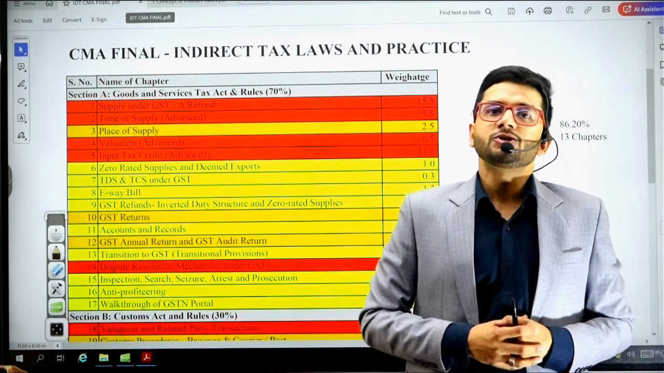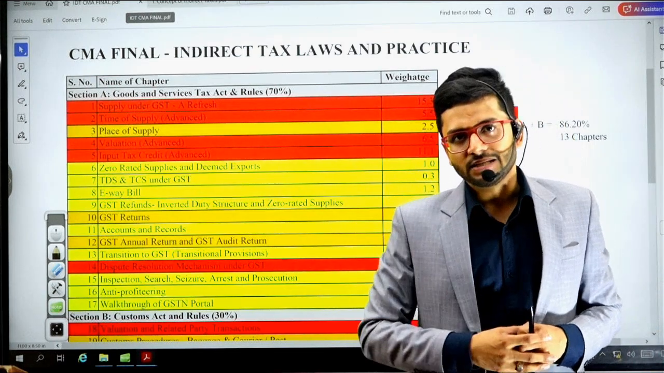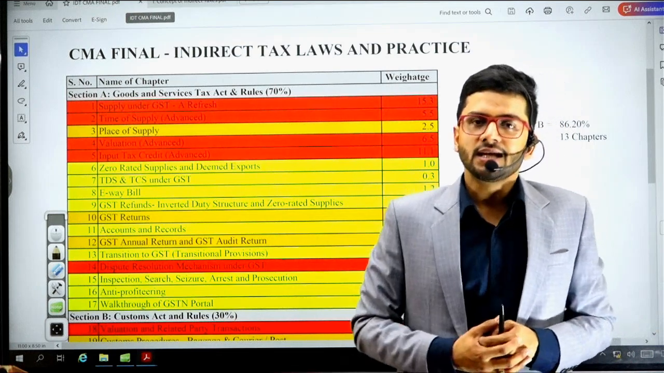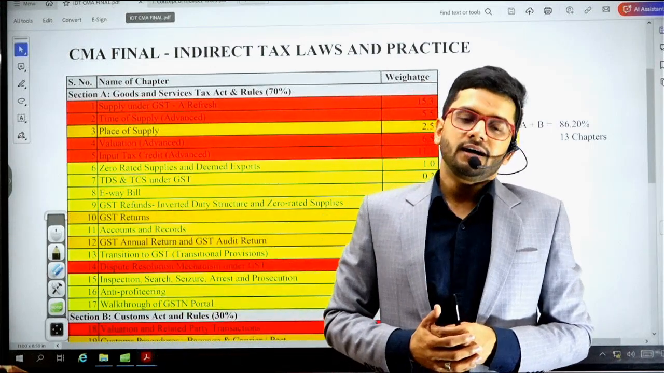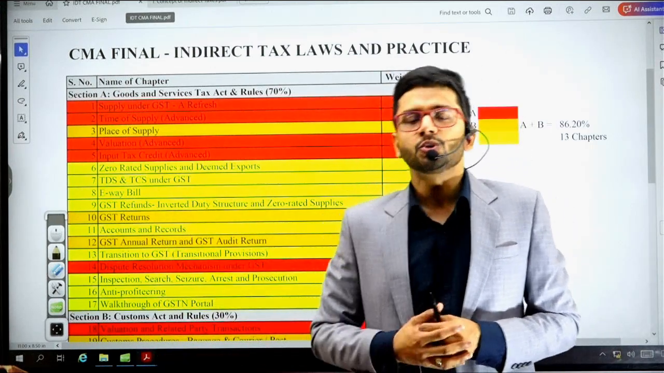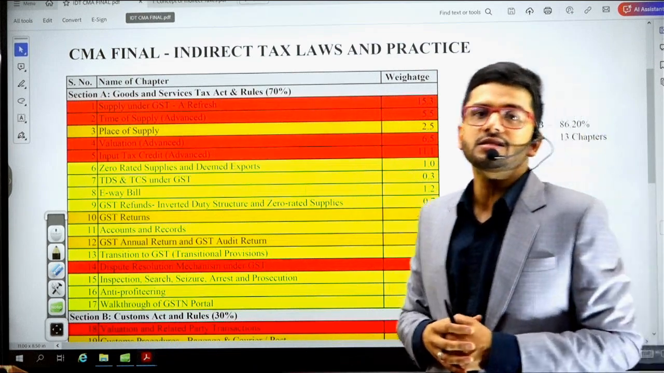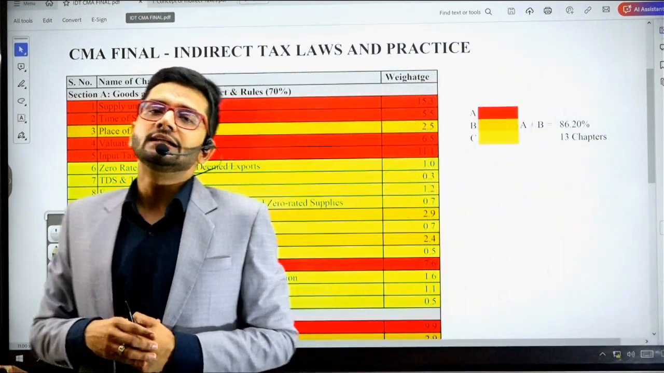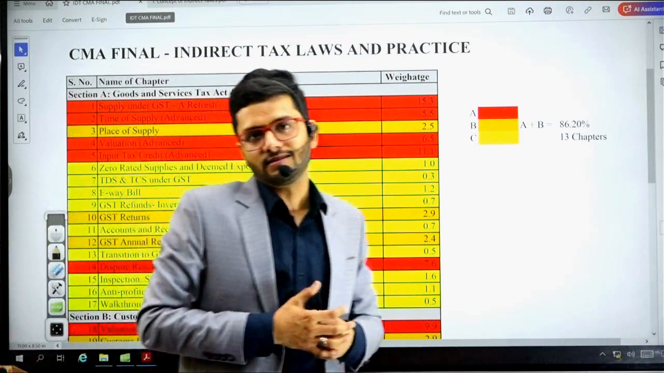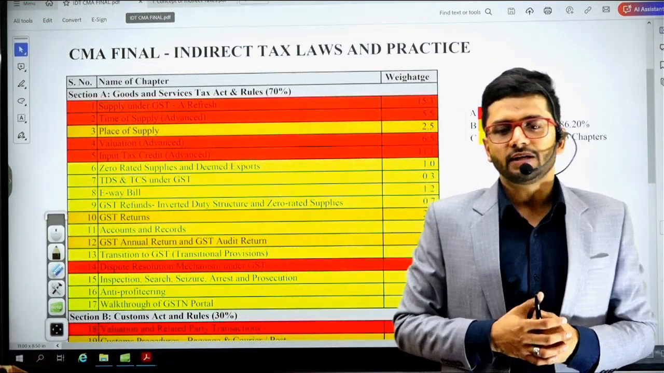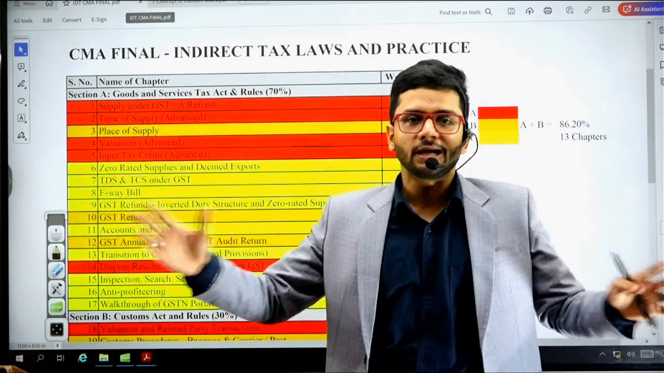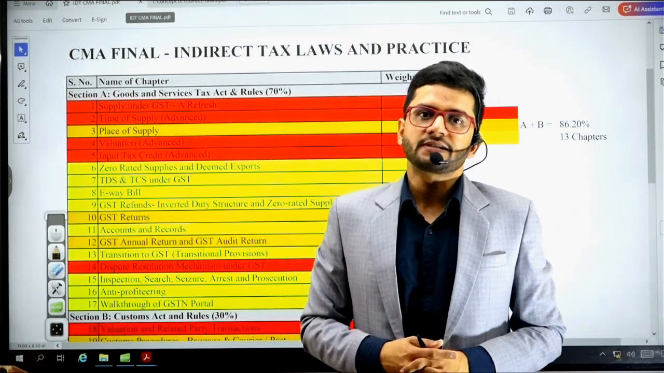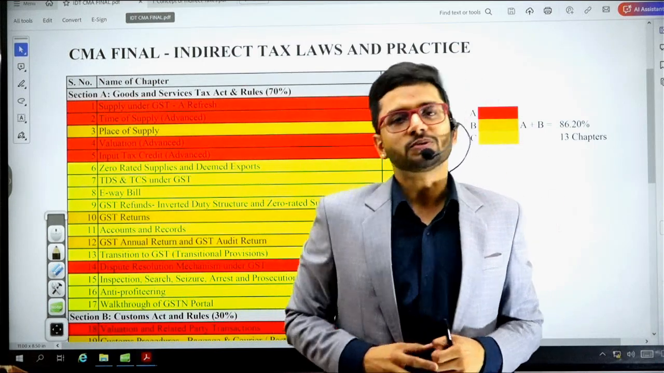So what are we going to cover in this entire syllabus? Guys, in the entire syllabus, we are going to cover all the chapters which are listed in the study material of the CMA Institute, the practical questions which are there in the CMA Institute, as well as the past examination questions which are there in the CMA Institute study material or the examination papers. We are going to cover everything as per the syllabus which is prescribed by the CMA Institute.